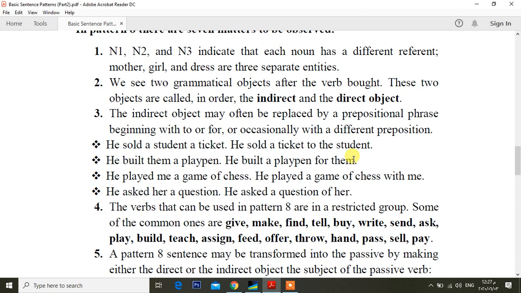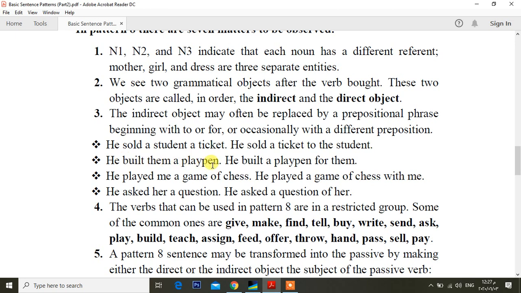So sometimes they can be replaced by a prepositional phrase beginning with to or for. Here, this is a prepositional phrase beginning with to. He sold a ticket to the student. But the original sentence is he sold the student a ticket. This is the indirect object. So here, a student is the indirect object.